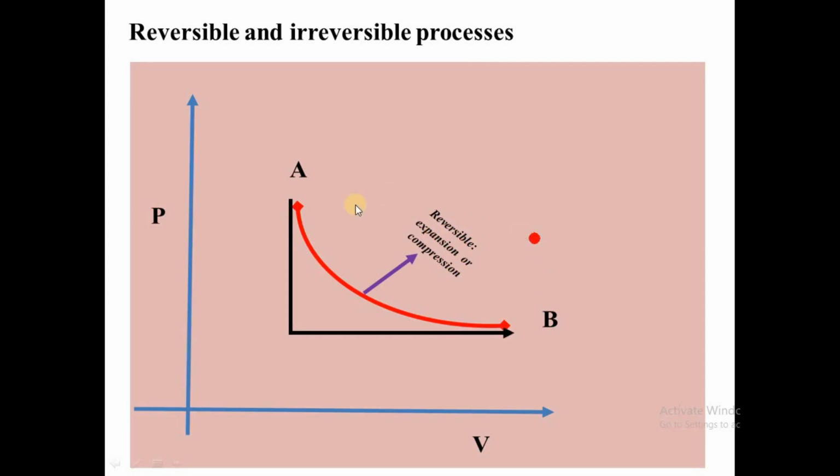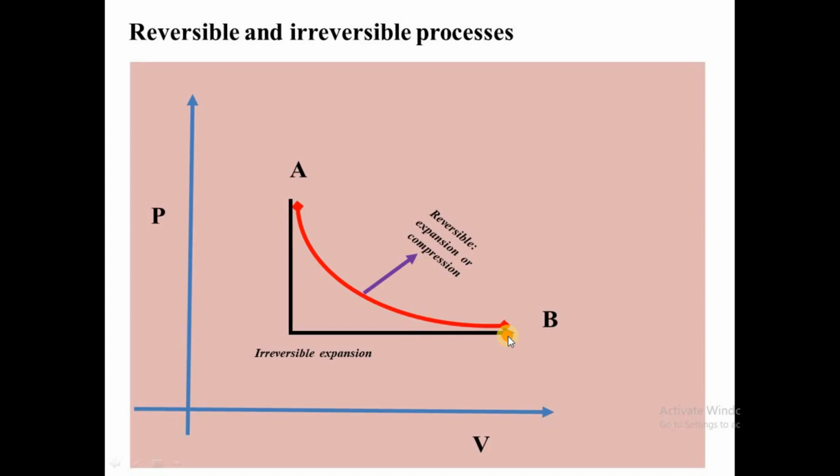Then when you have irreversible, from A the pressure decreases suddenly and the volume increases suddenly. What is this process? This is irreversible expansion. In irreversible expansion, the pressure decreases suddenly and the volume increases suddenly.